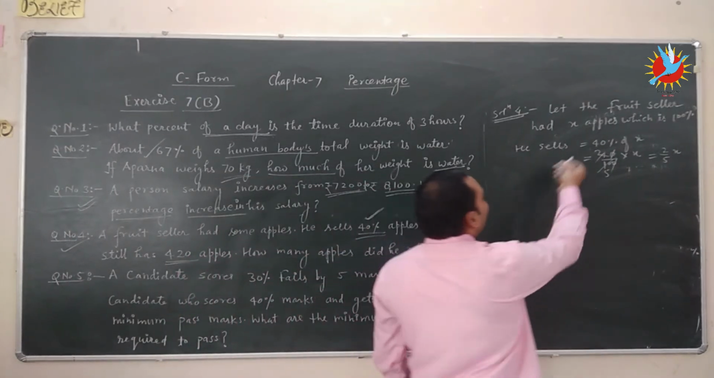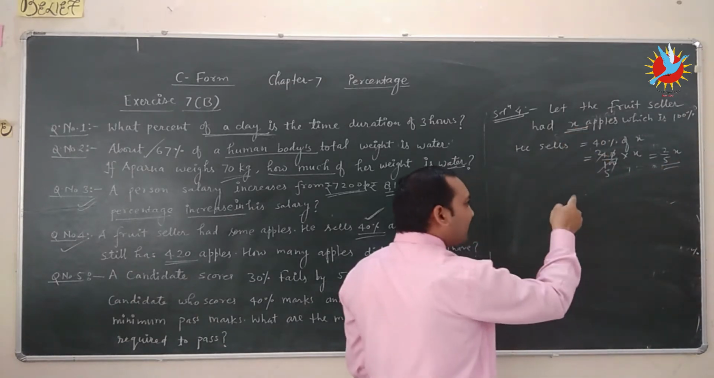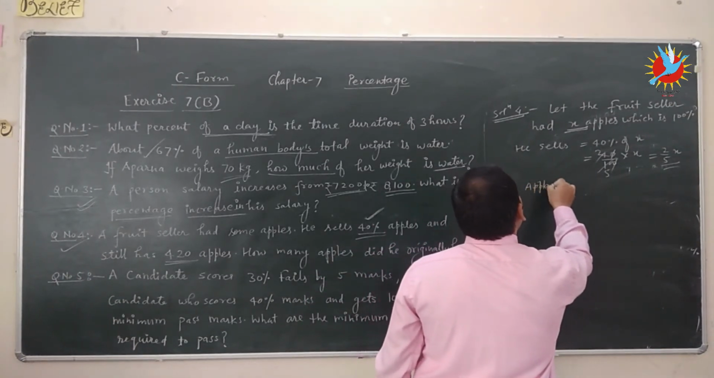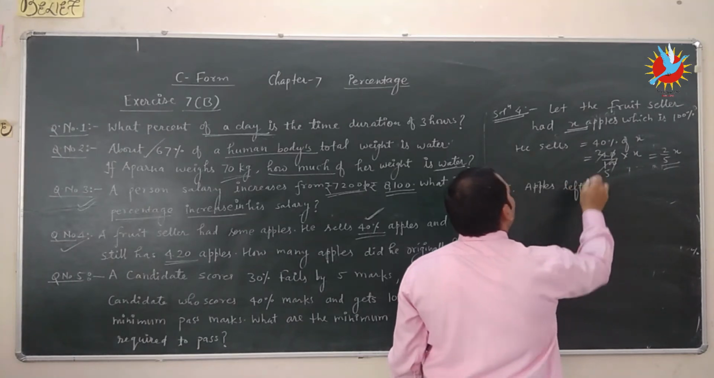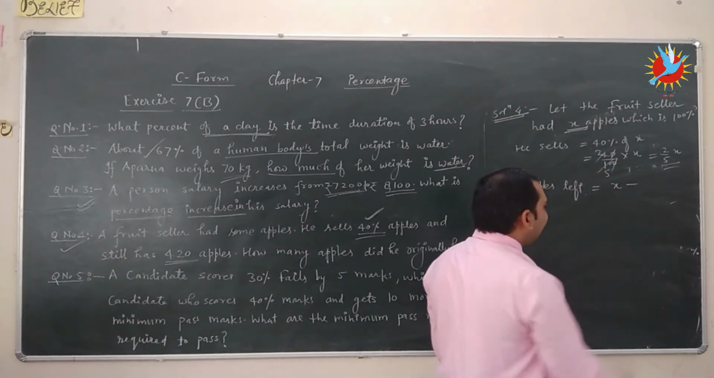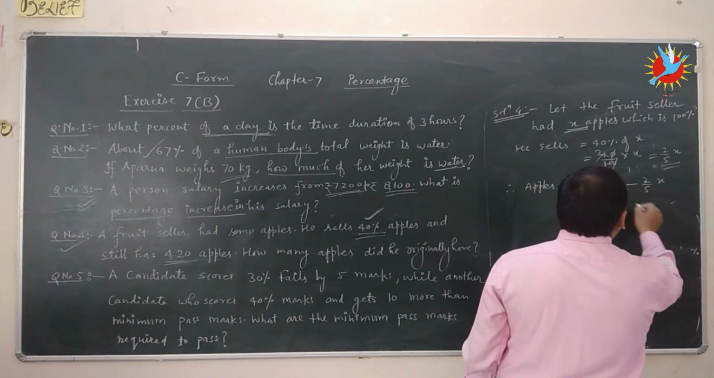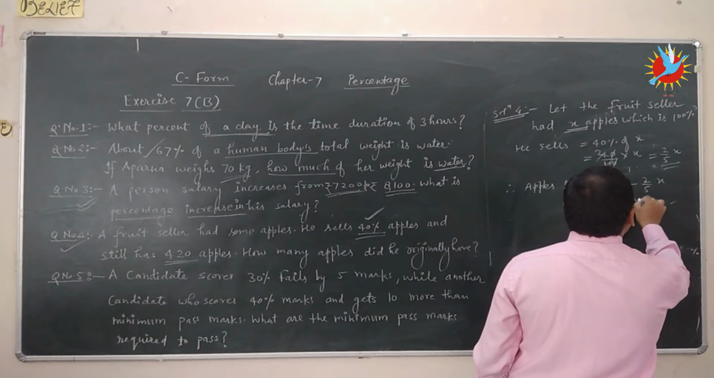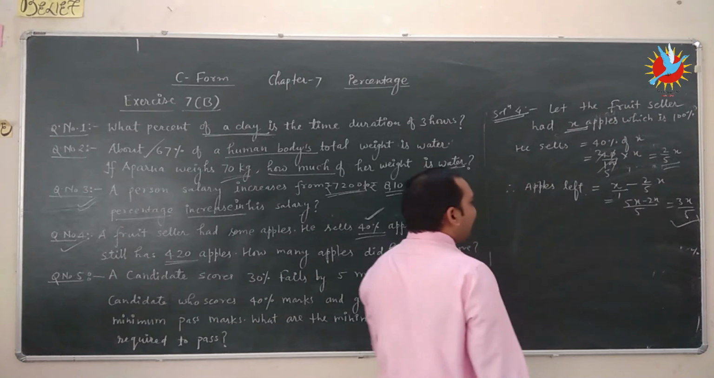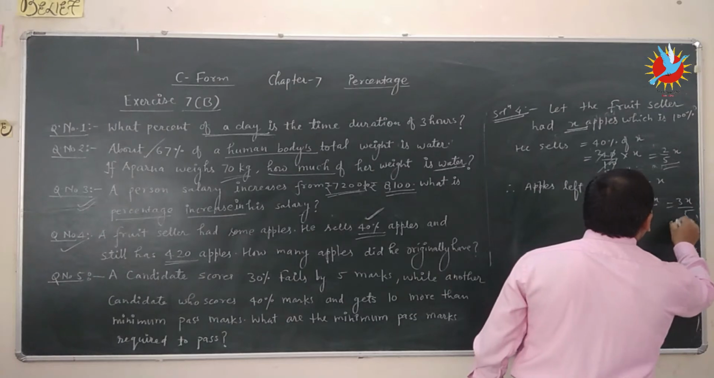In starting he had x apples, now he sells 2 by 5x, therefore apples left is equal to x minus 2 by 5x, which is equal to, we take LCM, 5x minus 2x, which is equal to 3x upon 5. So now he has 3x upon 5 apples.